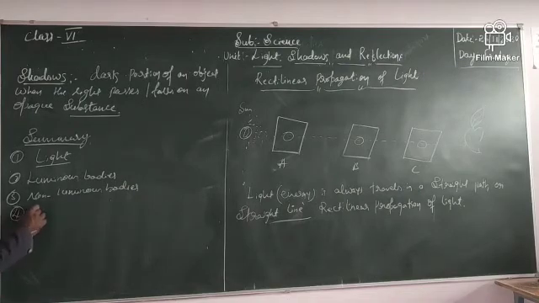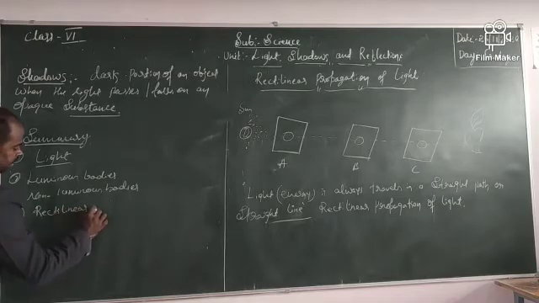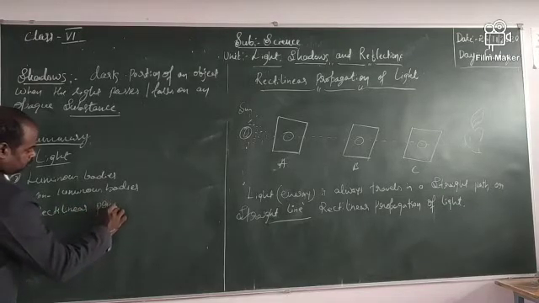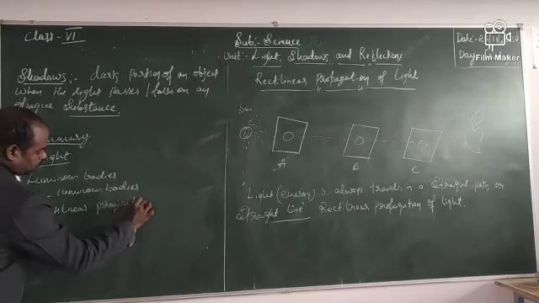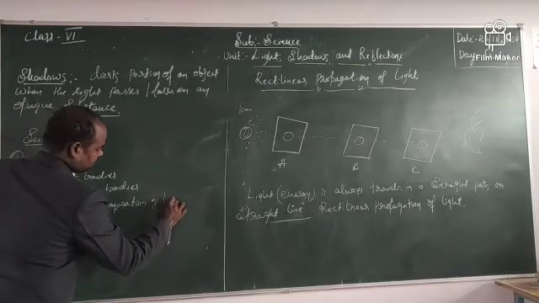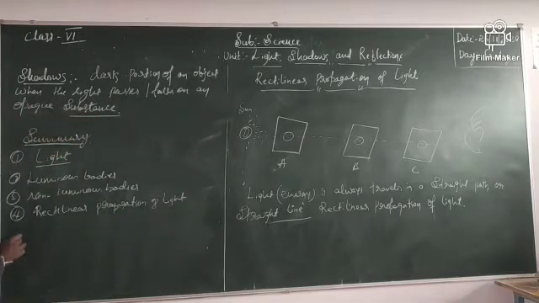Next, rectilinear propagation of light and shadows.